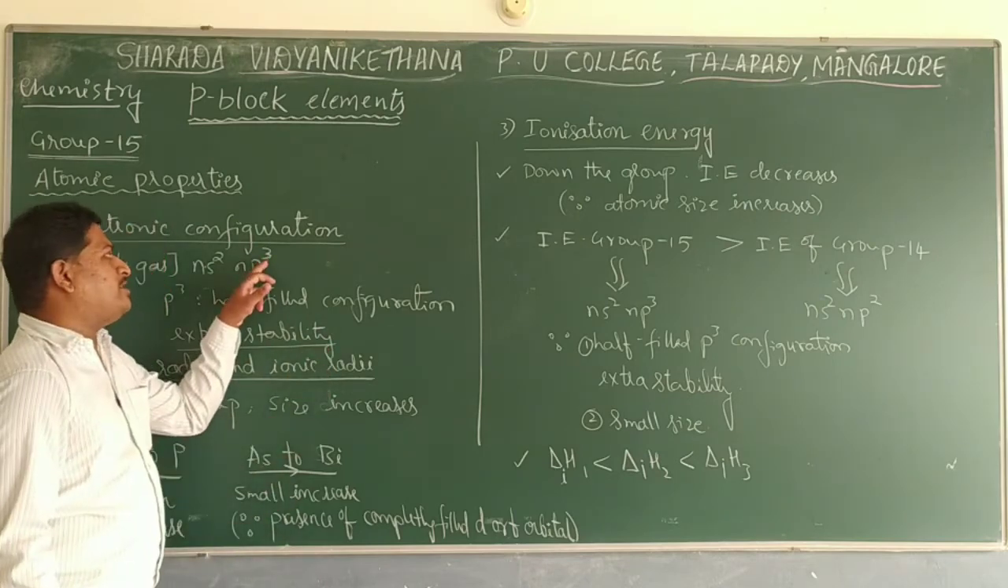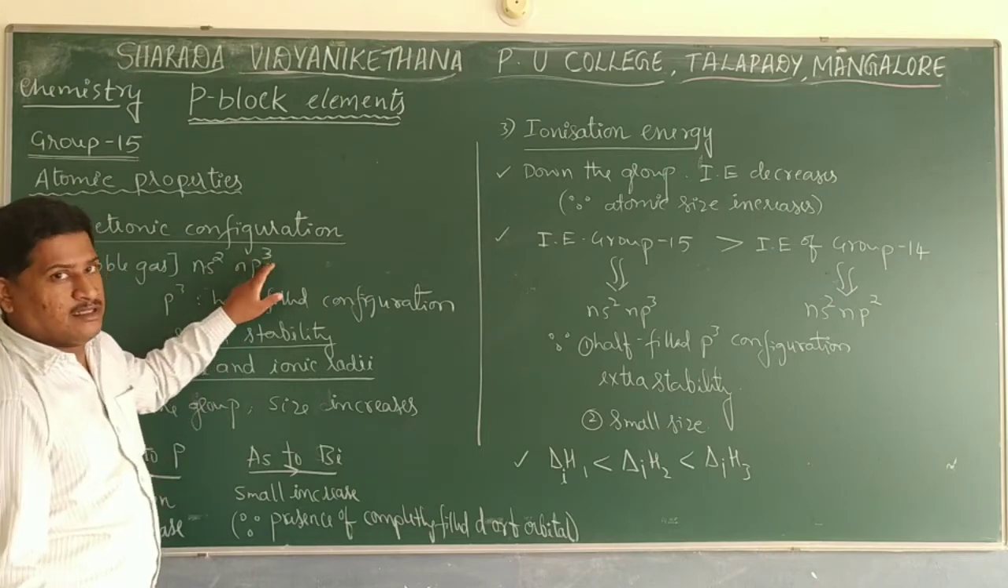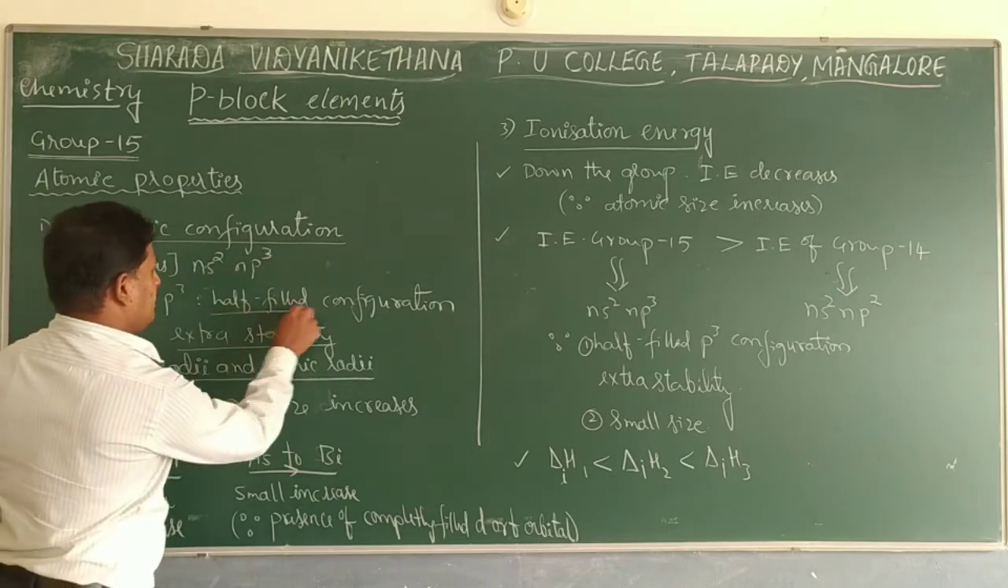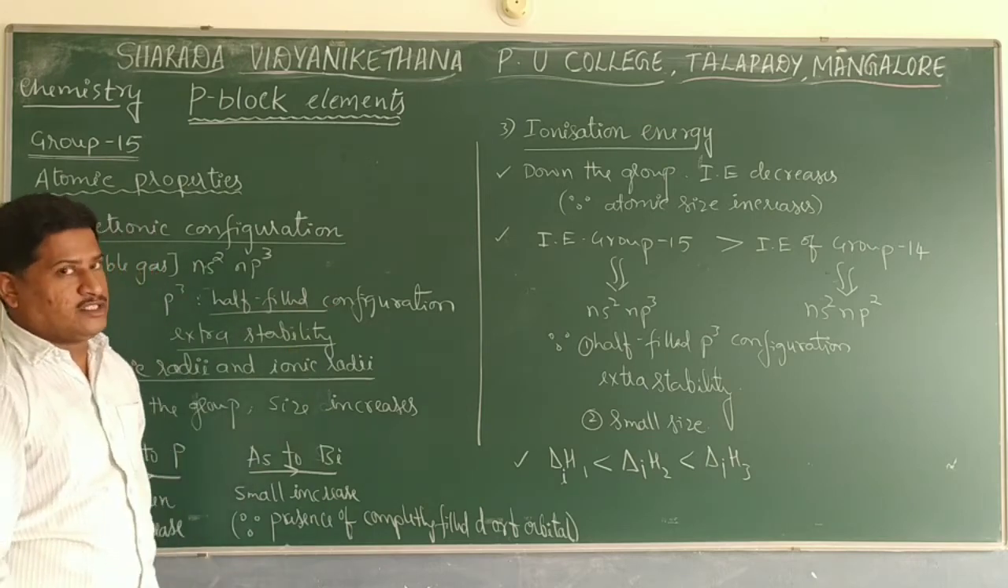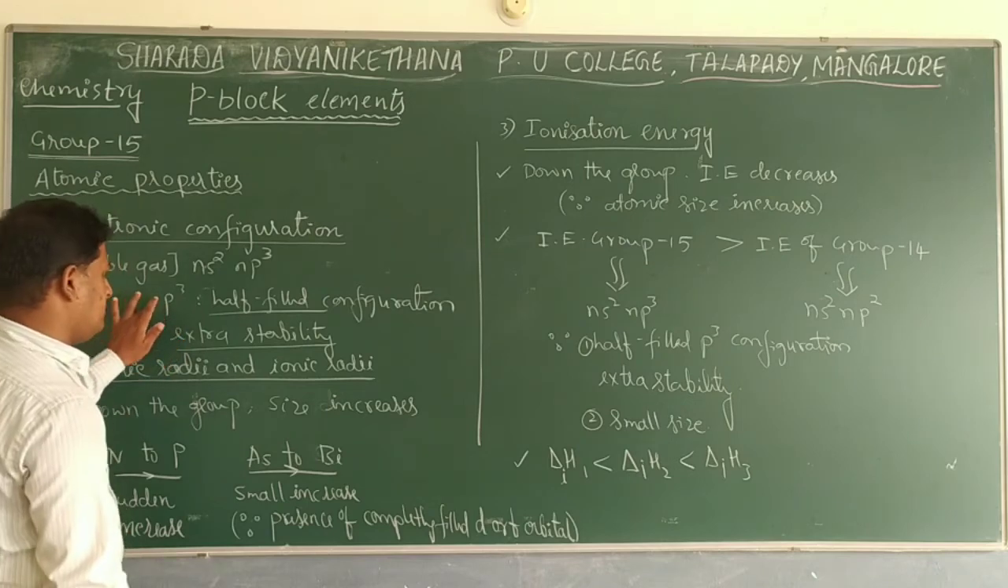The maximum number of electrons that can fill the p orbital is 6, but here only 3 are there. So this shows extra stability. Half filled configuration shows extra stability. That is one important point with respect to electronic configuration.